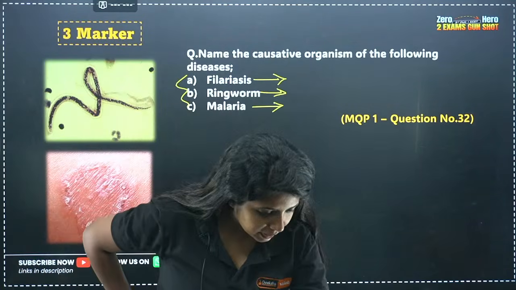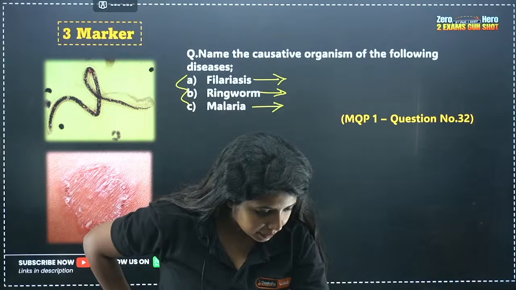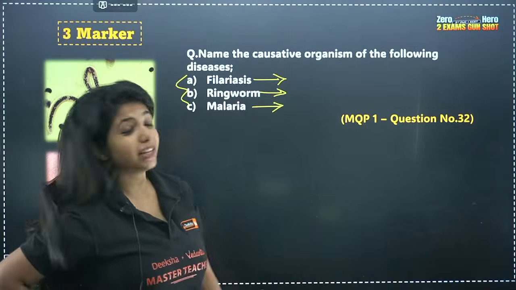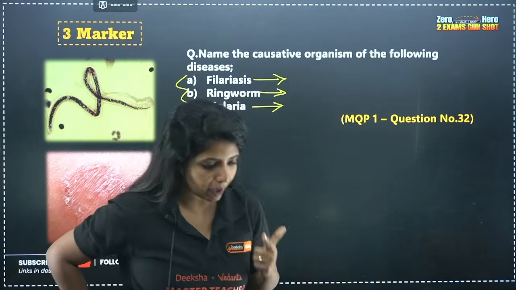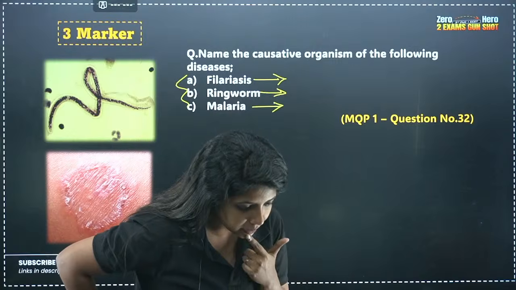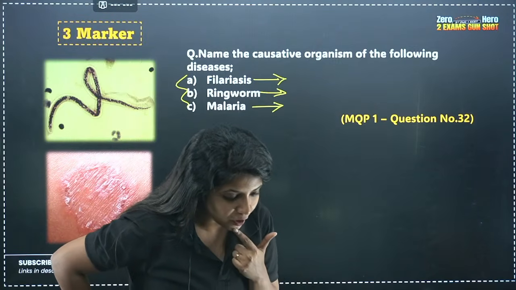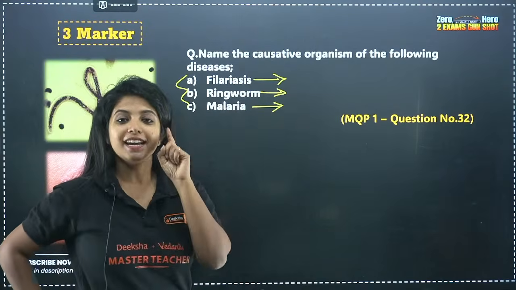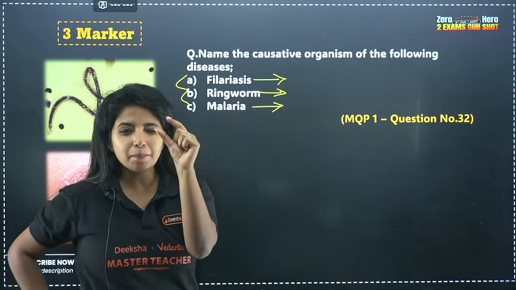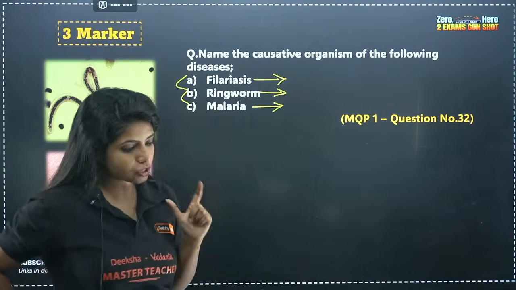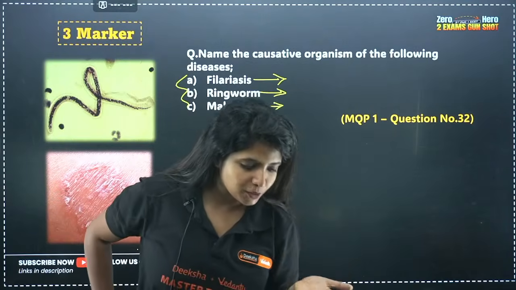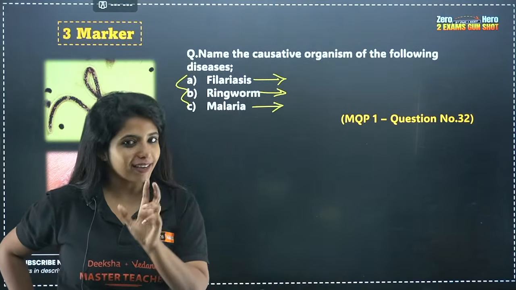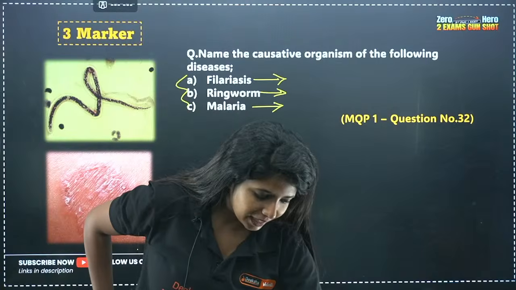Okay, Purvi says Wuchereria malai and Wuchereria bancrofti. Okay, perfect. That is the first one. Filariasis is caused by Wuchereria malai and Wuchereria bancrofti. Correct. Second one, Silani Sheikh is saying ringworm is caused by trichophyton. Okay, ringworm is a fungal disease caused by trichophyton, epidermophyton, and microsporum. Okay, and malaria is caused by what? Malaria is caused by Plasmodium vivax, Plasmodium falciparum and Plasmodium malariae. Three of them.